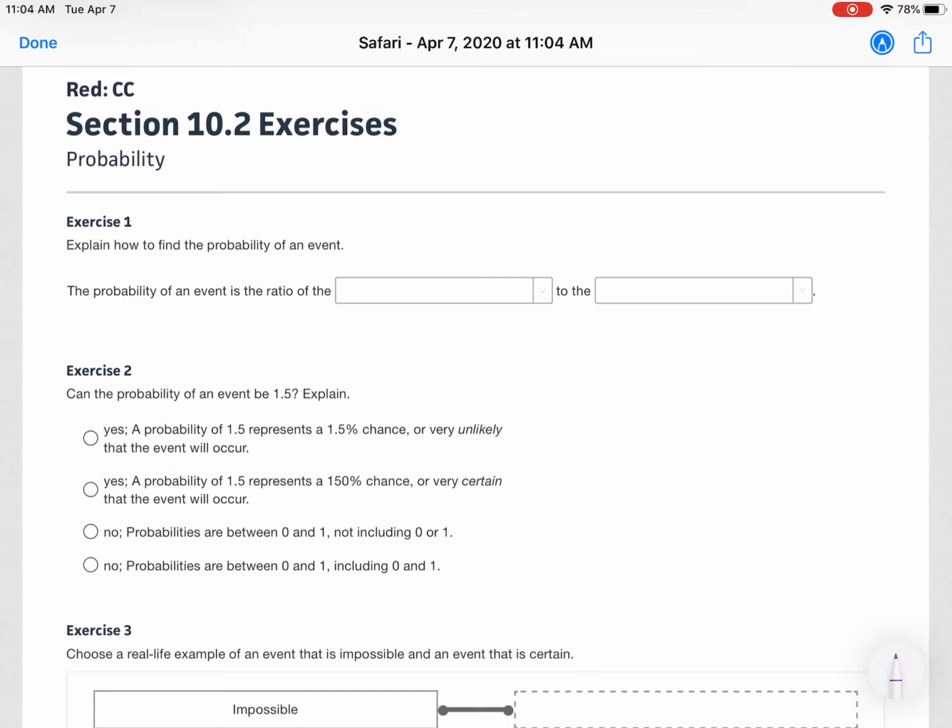The probability of an event is the ratio of the blank to the blank. So if you can't remember what goes in each of those blanks, make sure that you go back to your notes from this past Friday. If you don't have it in your notes, you can rewatch the video that I made for that day that had it in it, or you can look on textbook page 408 for that answer. So a few different places you can find that.